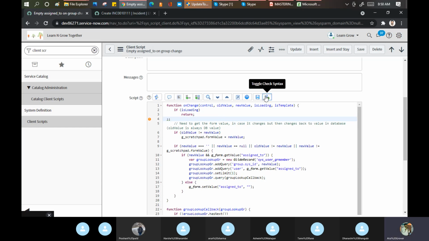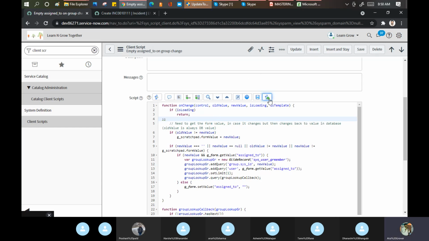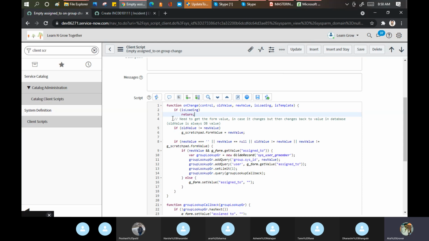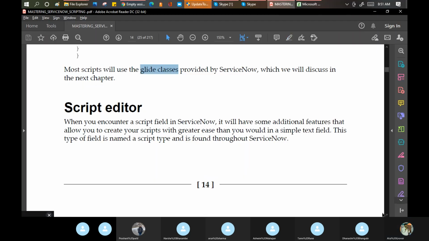Now let's see what it does. See, it is checking the toggle syntax and it gives me the error when I compile it. See, like this: unnecessary semicolon. In the old days when I started my journey in IT, I wrote C, C++, and we needed to do the check manually, but now everything is automated here. So this is the scripting editor we have to use in our day-to-day life for the scripting part.